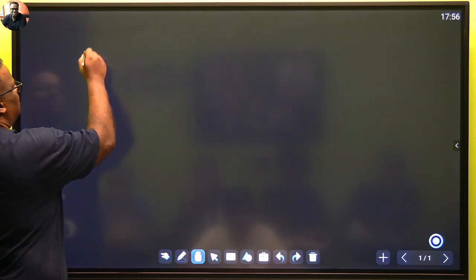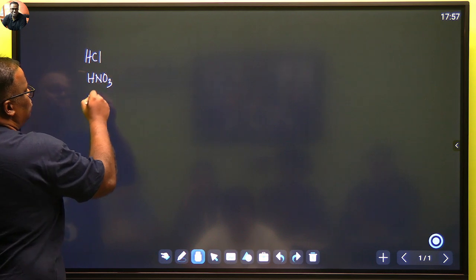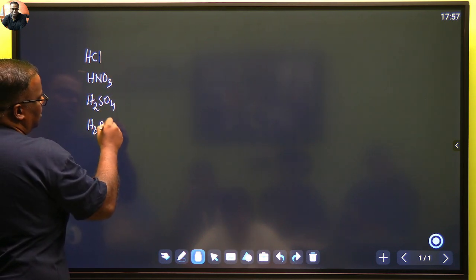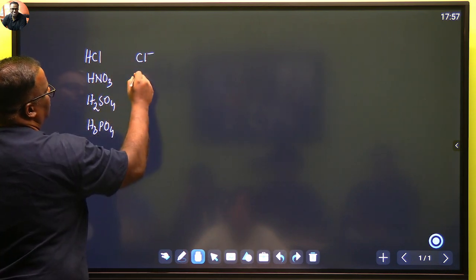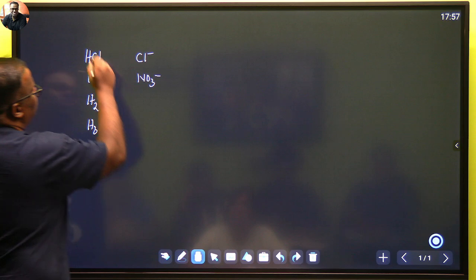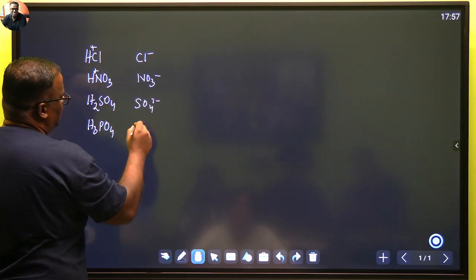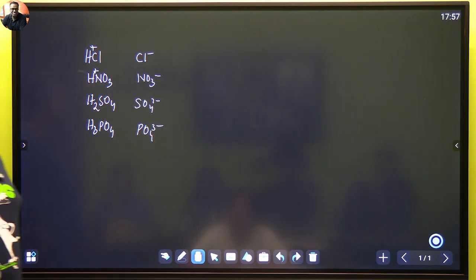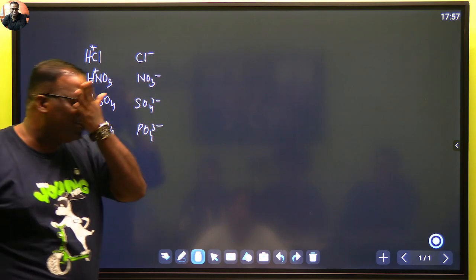But first look at the acids. Chloride, nitrate, hydrogen is always H plus, SO4 2 minus, sulfate, PO4 3 minus, phosphate. I said NO3 minus. You said? Yeah. Very good. Next Nobel Prize in your name.